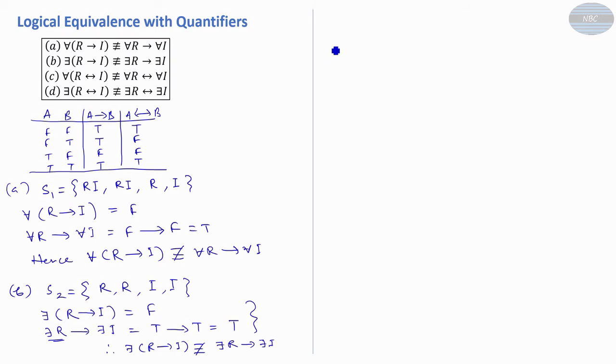Now come to the third, C. For the third we'll take the same universe of discourse, S3, where let's suppose 2 persons are rich and 2 persons are intelligent. Now find out the left hand side: for all x, if a person is rich if and only if he is intelligent.